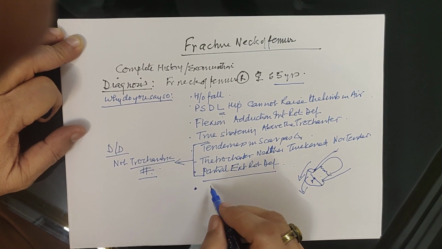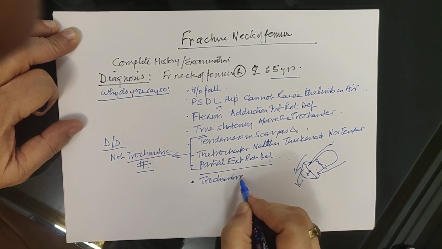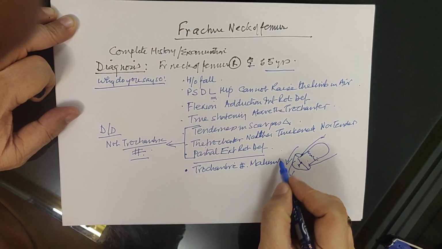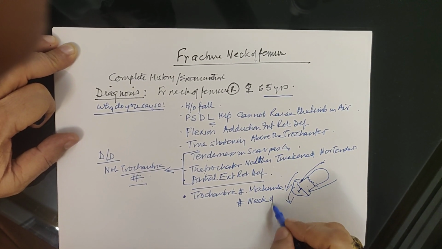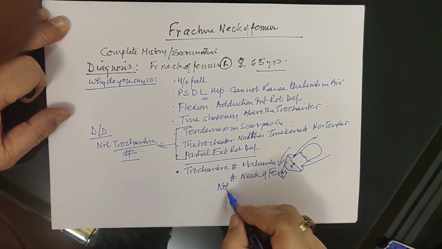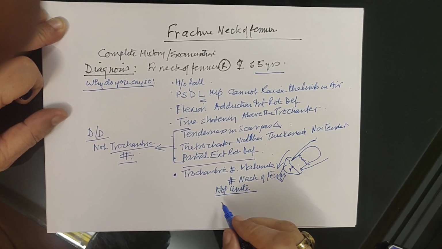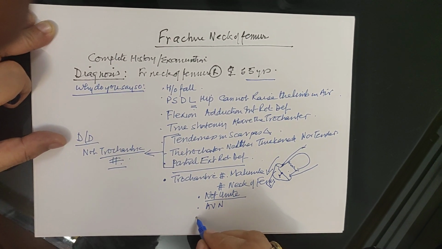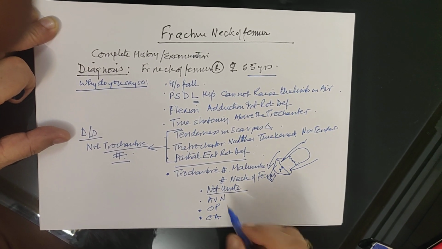Then if the case is old, the trochanteric fracture will malunite, but a fracture neck of femur will either not unite without operative treatment, or there will be avascular necrosis, osteoporosis, and osteoarthritis.